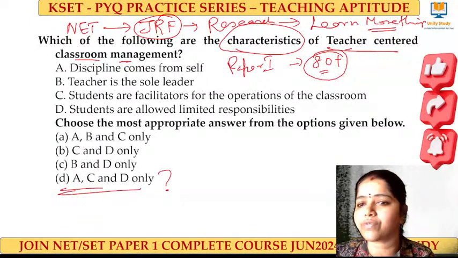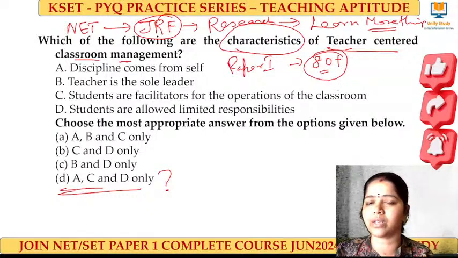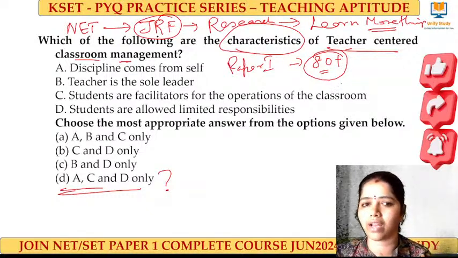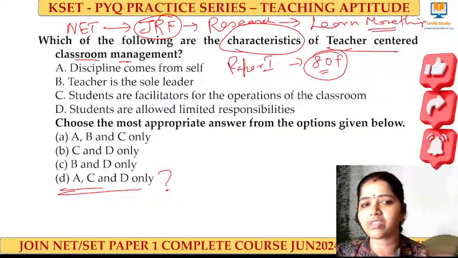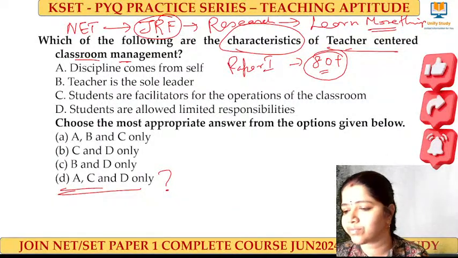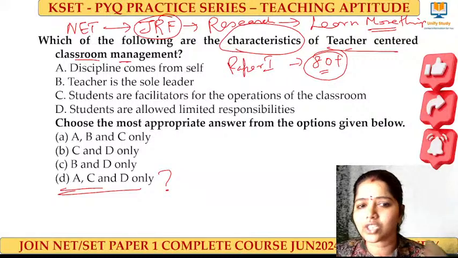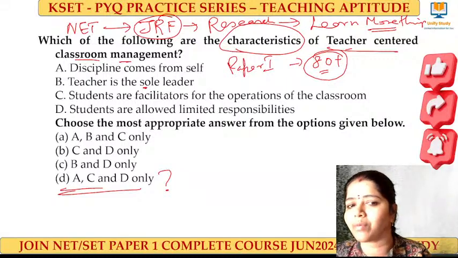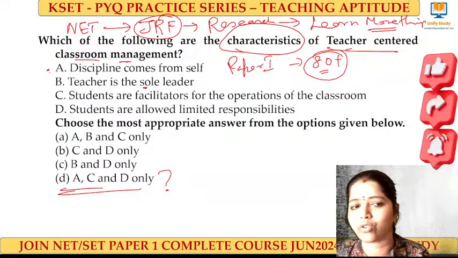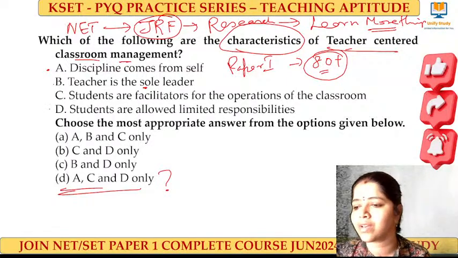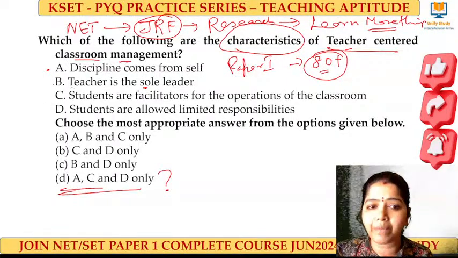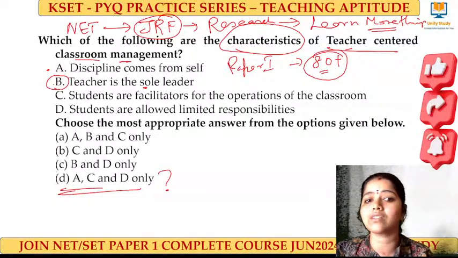Now the question is of teacher-centered. So I am the authority. I am the authority, not the learner, right? So discipline comes from the self in terms of the learner, right? Teacher is the sole leader. Definitely this will come automatically. A can also confuse, but B definitely will come, right? Teacher is the sole leader.